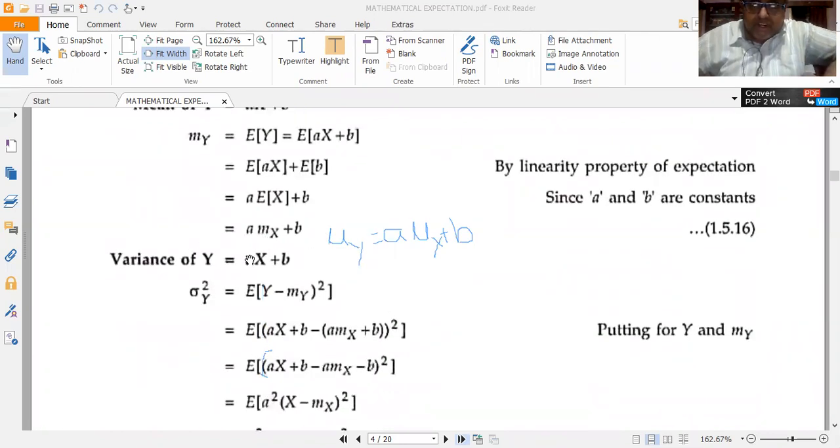Now put the definition of y in terms of x. So y is equal to ax plus b, which is given. So this becomes the expected value of ax plus b minus mu y the whole squared.